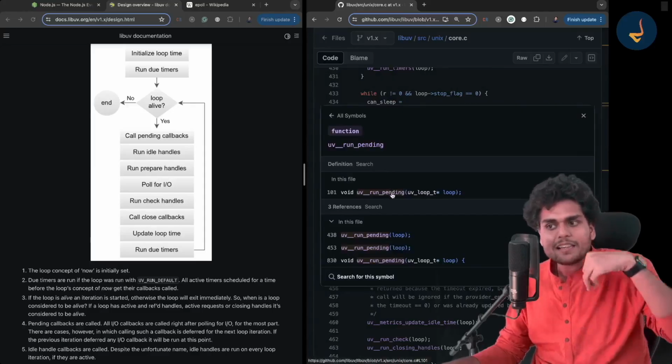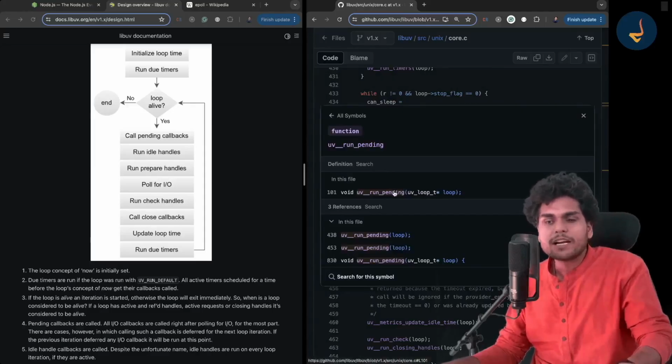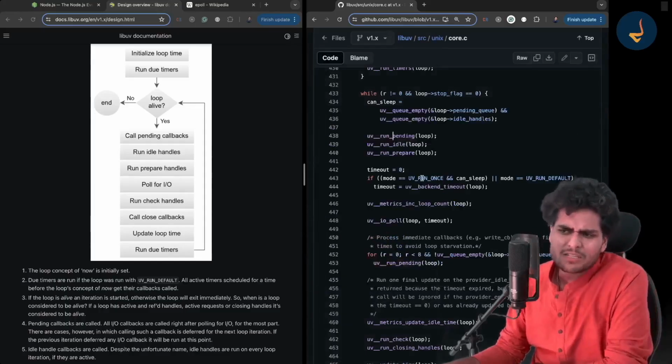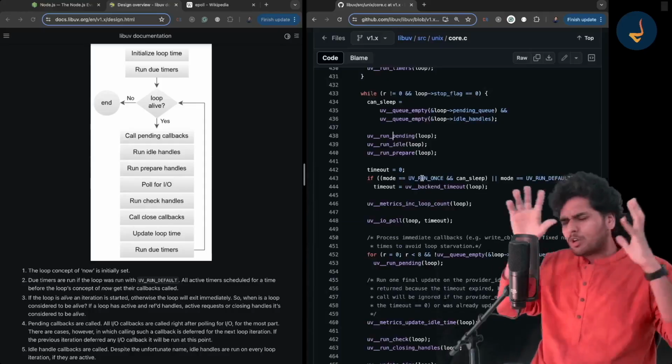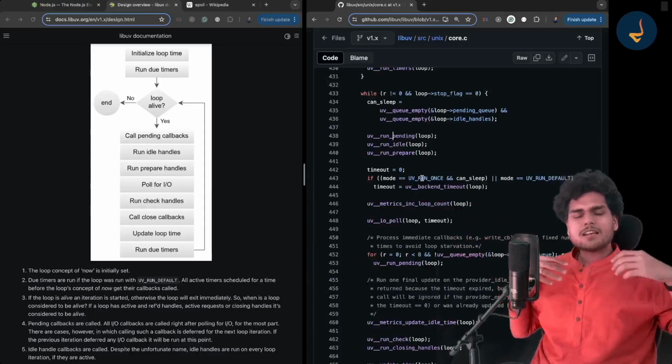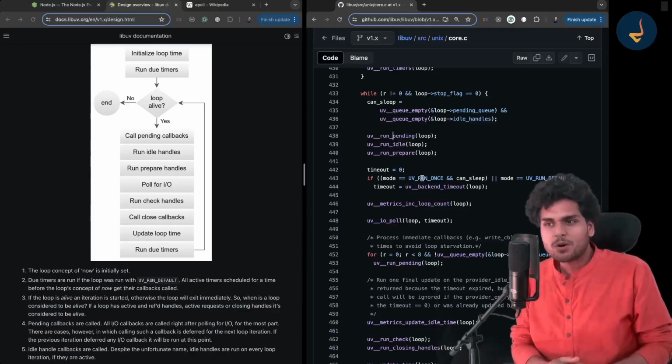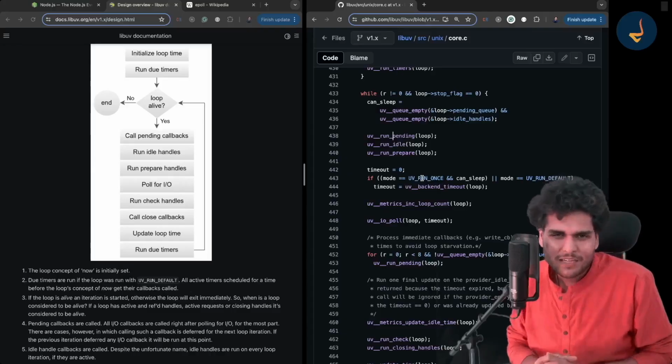You can go and read the code of this uv_run function also. I am not showing it to you right away, because otherwise it will take a lot of time to explain all these internal things. If you want me to make a video on it, maybe I will make a deep dive video on my YouTube channel or something.